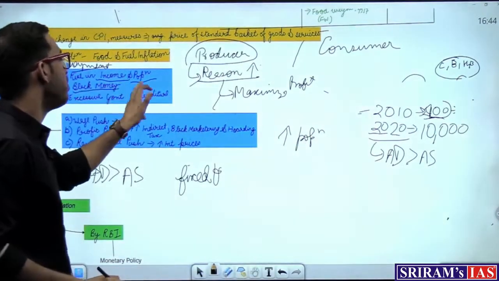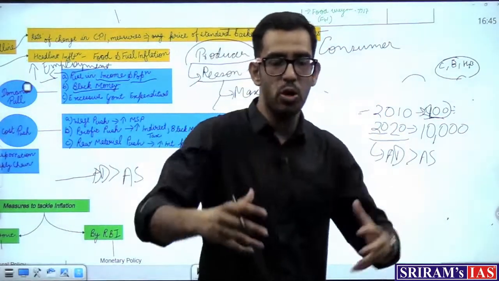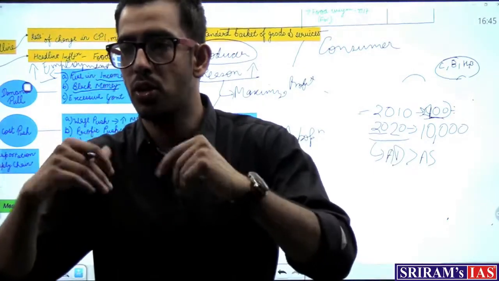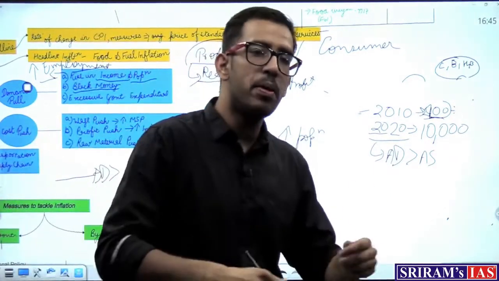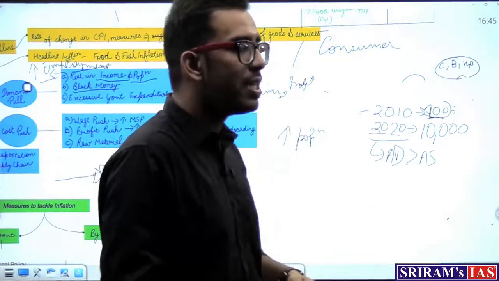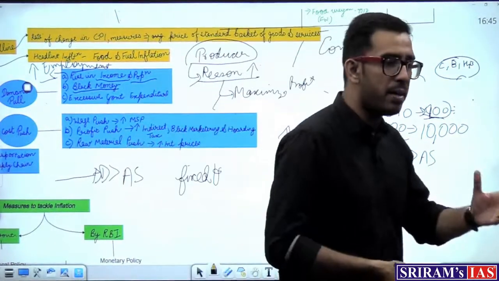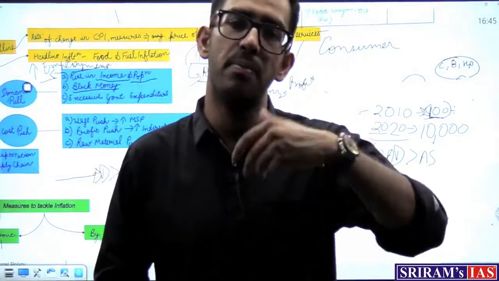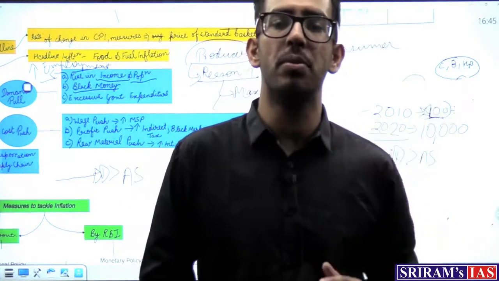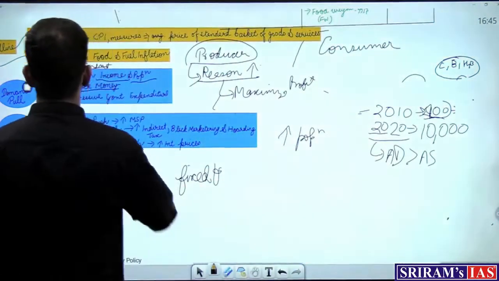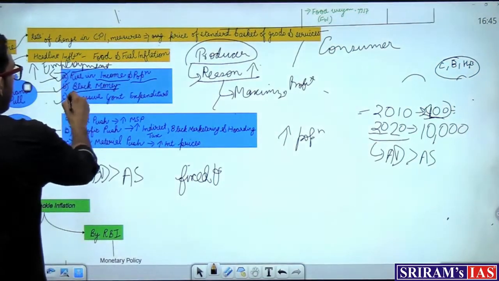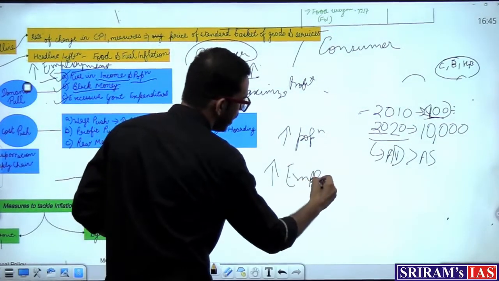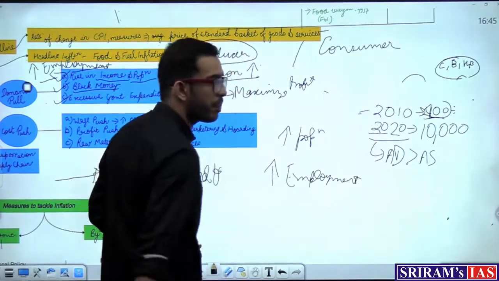Same goes for your black money. When some people have more and more money with them in the form of unaccounted or black money, which is not legalized currency, they'll be able to spend more. Their spending power will increase, and as a result, they start demanding more and more of a particular commodity, and finally the price of the particular commodity goes up. So these 3 examples, rise in income, black money and excessive government expenditure, lead to increase in employment level. Always remember that. And this is a good sign for the economy.